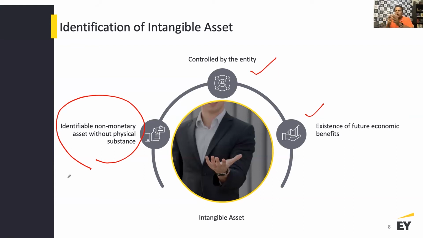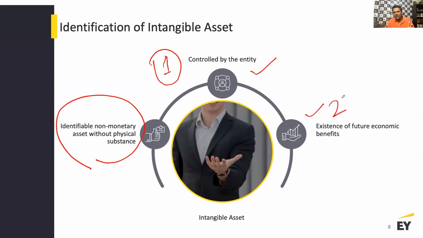Otherwise, you're not supposed to recognize it as an asset, and whatever money you spent on that acquisition is nothing but a period cost. So the two important criteria are that it has to be controlled by the entity, and there has to be a probable expected future economic benefit.